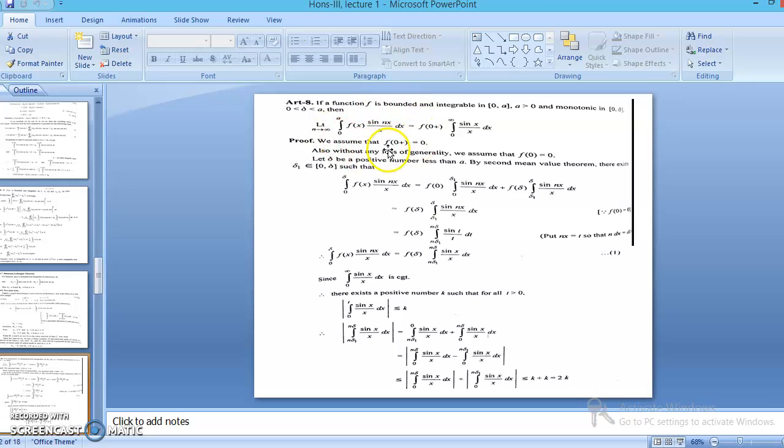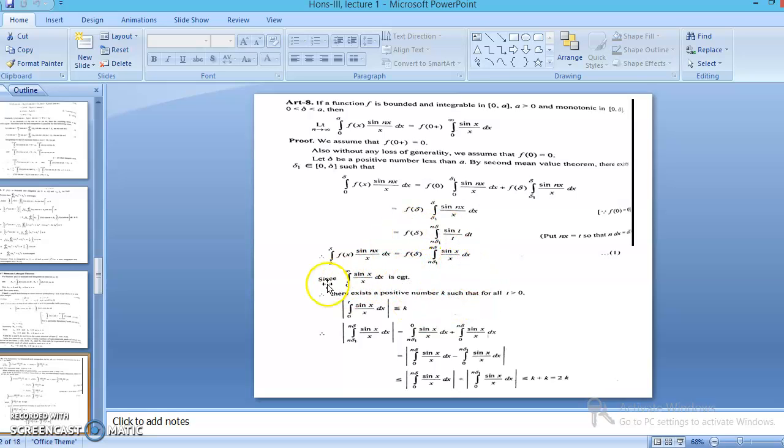First, we take the case when f(0+) is 0, or we can say that f(0) is 0. Then we use the second mean value theorem to calculate the value of this integral from 0 to delta of f(x) sin nx by x dx, which is equal to this one. As f(0) is 0, the first term becomes 0, and we are left with the second one only. In the second integral we substitute nx equal to t, and the integral changes to this form.